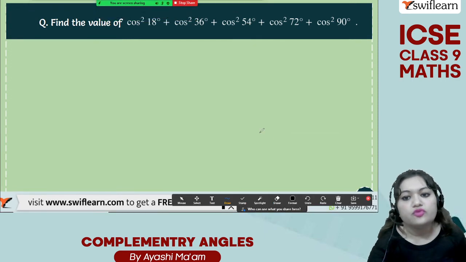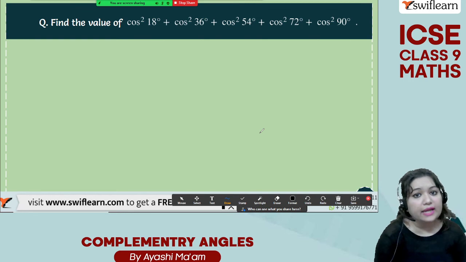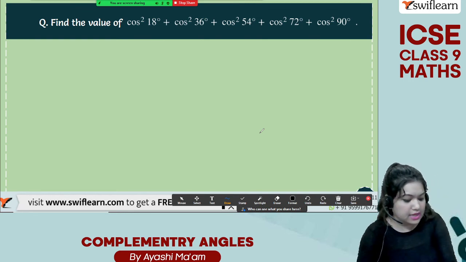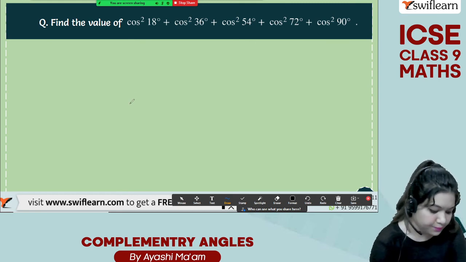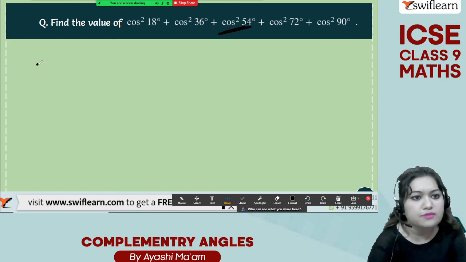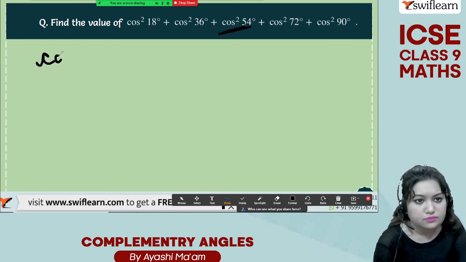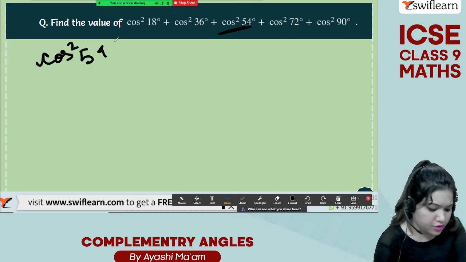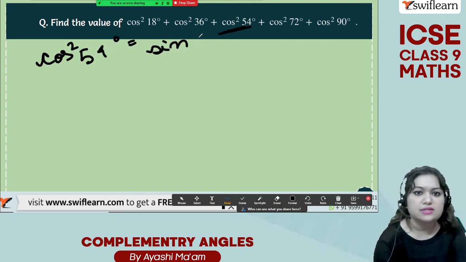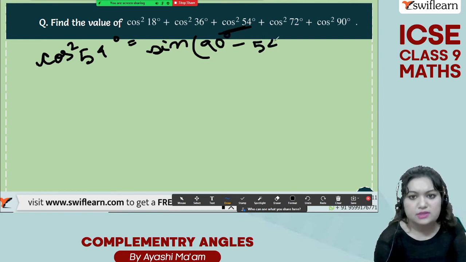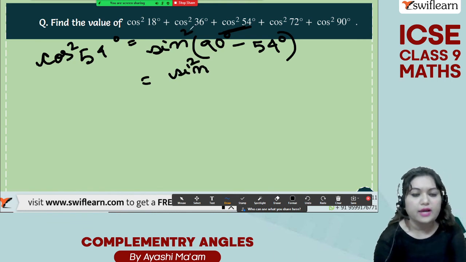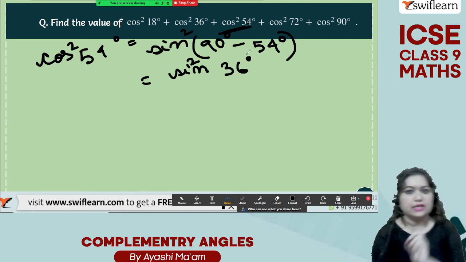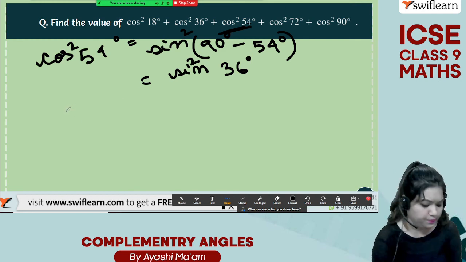Another additional problem we have: find the value of cos square 18 degree plus cos square 36 degree plus cos square 54 degree plus cos square 72 degree plus cos square 90 degree. Let me just solve it part by part. At first I am taking cos square 54 degree and converting it into sine. That is sine square of 90 degree minus 54 degree, so we will get sine square of 36 degree. That is the value of cos square 54 degree.